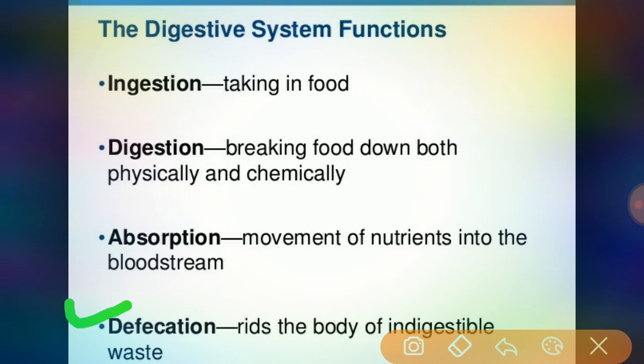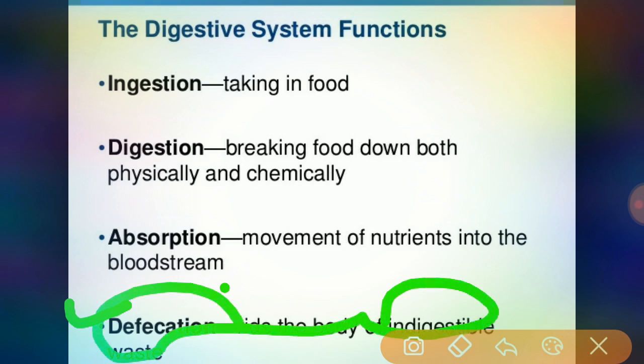That process is called defecation. The eliminated material is what we call feces, or stools.